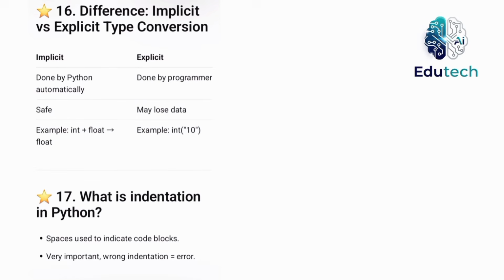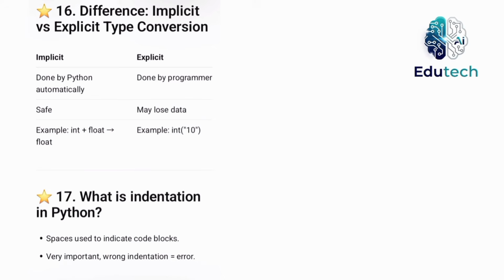Difference between implicit type conversion and explicit type conversion. Implicit type conversion is done by Python automatically. Safe. Example: int plus float is float. Explicit type conversion is done by the programmer. May lose data. Example: int("10").